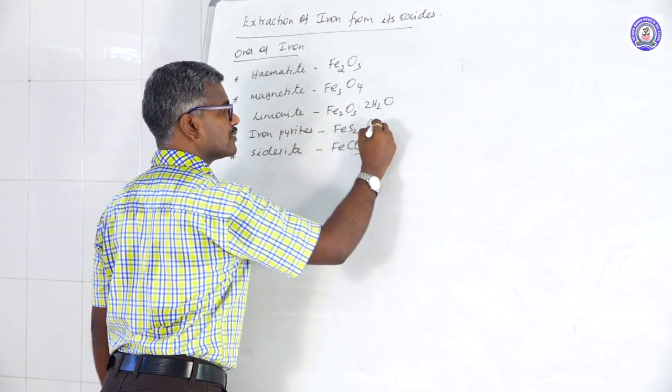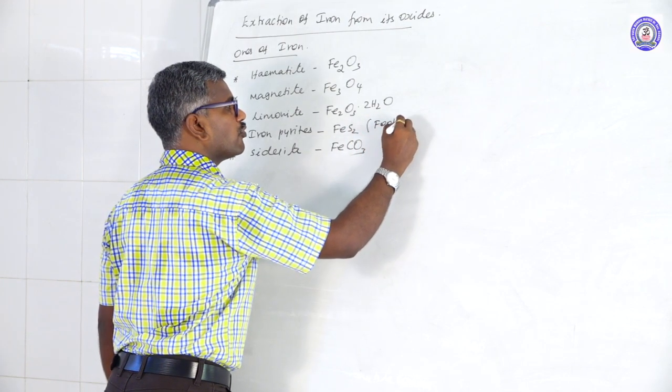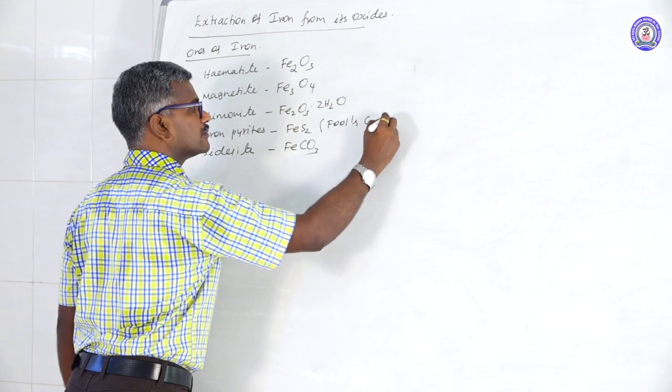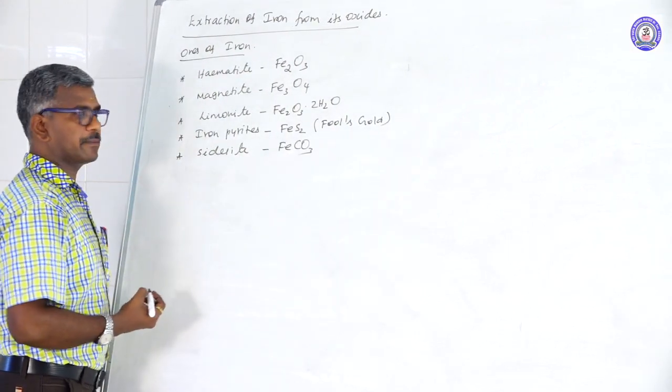Another name is fool's gold, a special type of nickname.